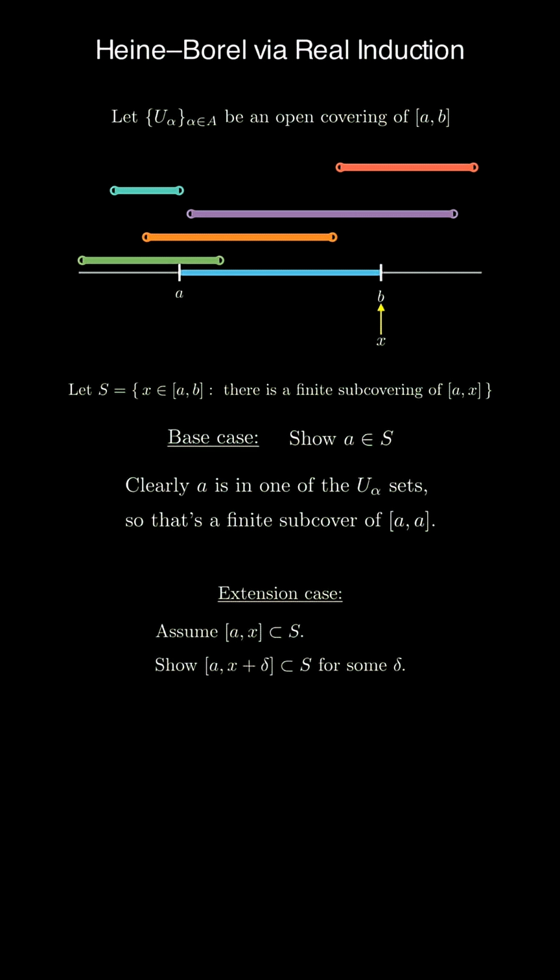For the extension case, we assume the closed interval from A to X is a subset of S. Now we know that X is in one of those open sets that we're including, call it U. Since U is open, there must be an epsilon ball around X that's contained in U. So just pick delta less than epsilon, and we see that our subcovering already takes care of this new extended interval A to X plus delta.